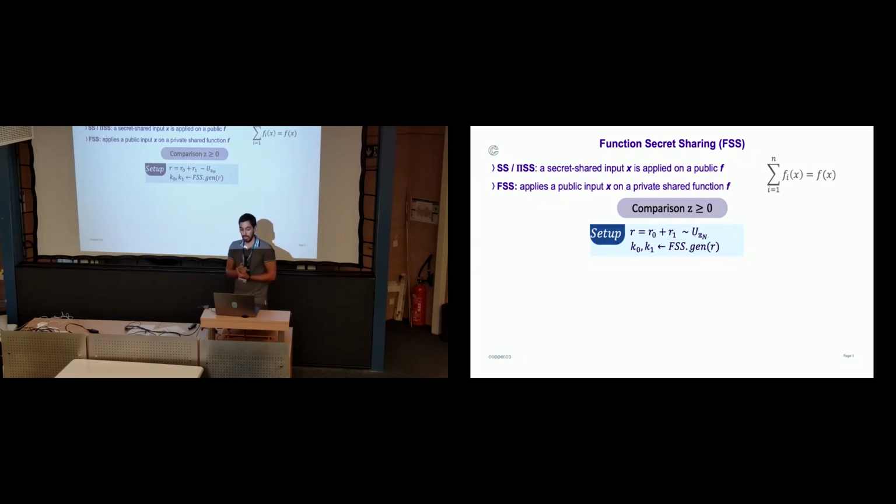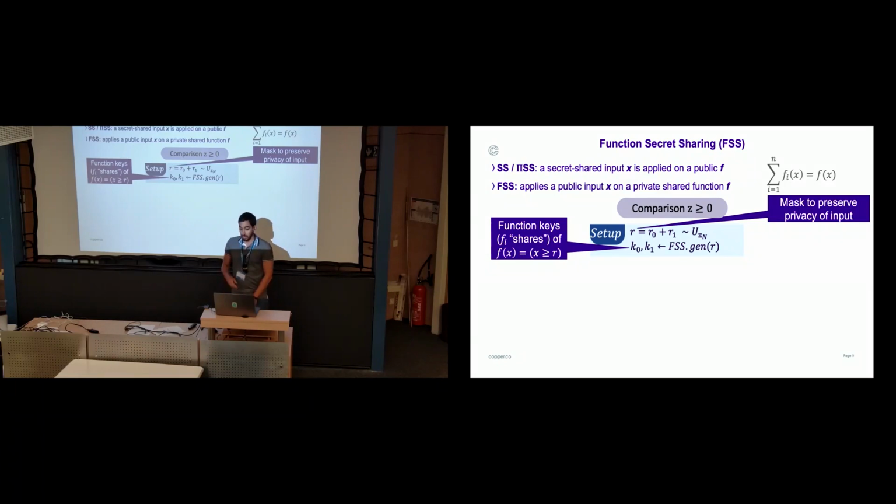This is the way it would play out. First, we would need to create some random mask in the setup and generate the FSS keys tied to it. This mask, we need it so that we can preserve the privacy of the input in the whole flow, so that we are computing function keys, or F shares, for the function x greater or equal than r. That's where the hiding comes from.